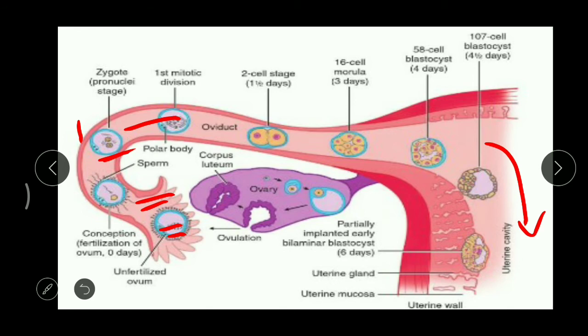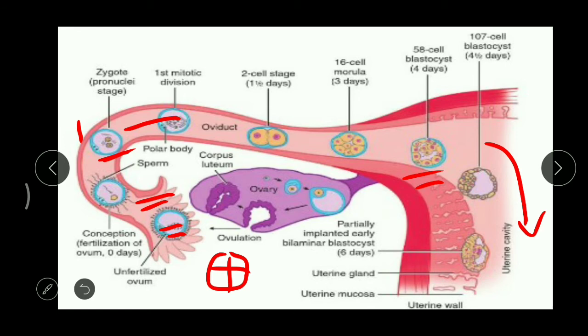Now, this cell undergoes what? Say for example, this is a zygote. How many cells? Only one cell. Now, this cell undergoes division and forms two cells. Now, these two undergo division and form 4, and then 8, 16, 32. In this way, it undergoes repeated cell divisions and finally forms a group of cells.